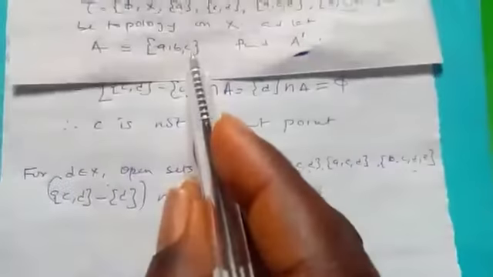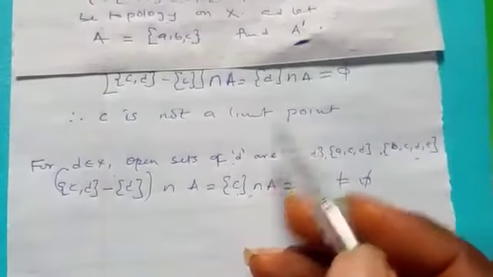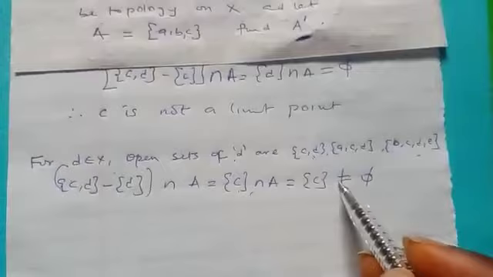C intersection ABC is just C. It is not empty. So we are not sure whether it is a limit point or not, although it's not empty, but we need to test the other ones too.